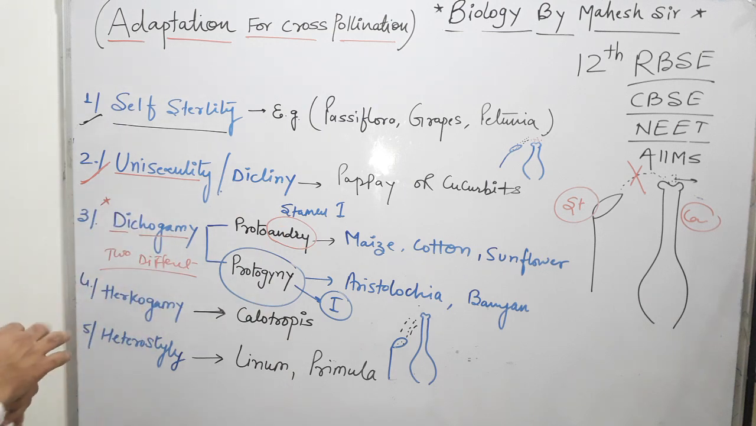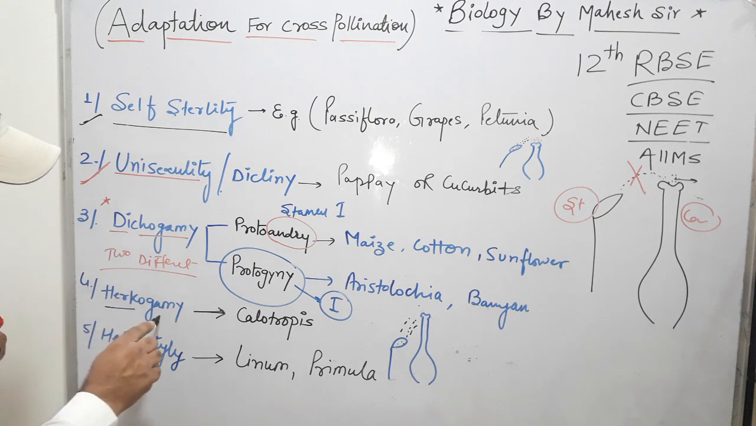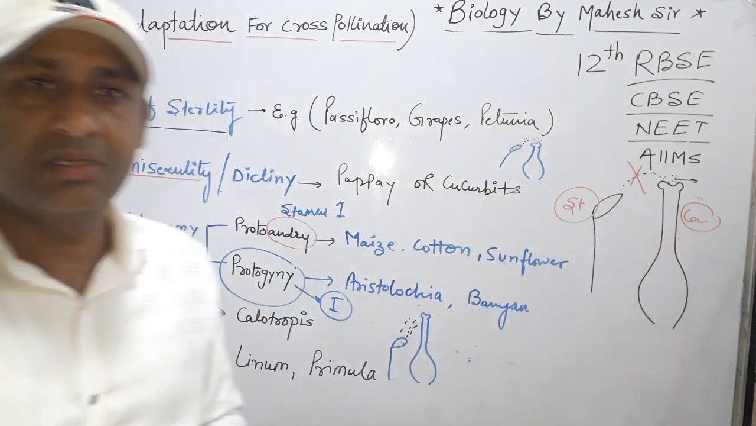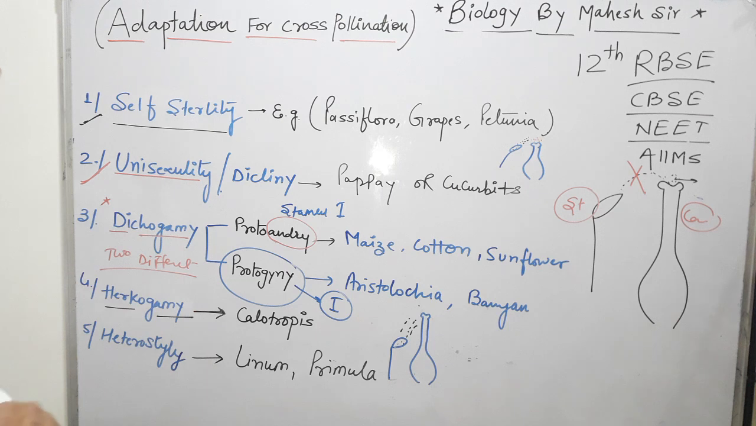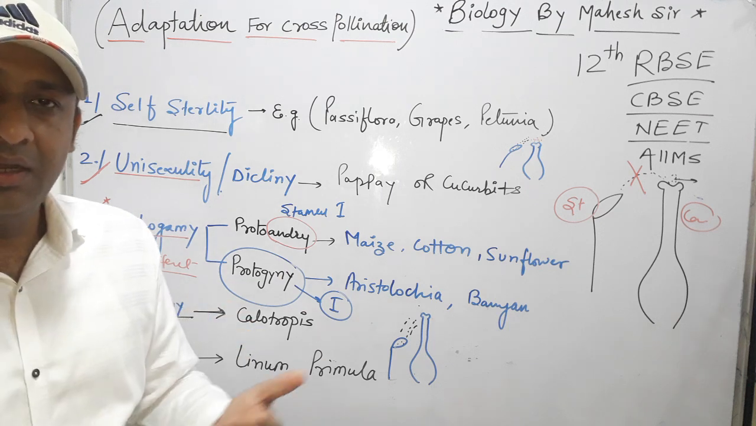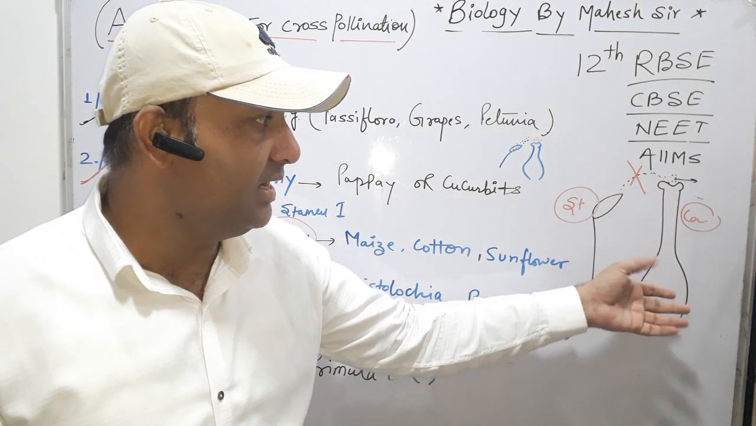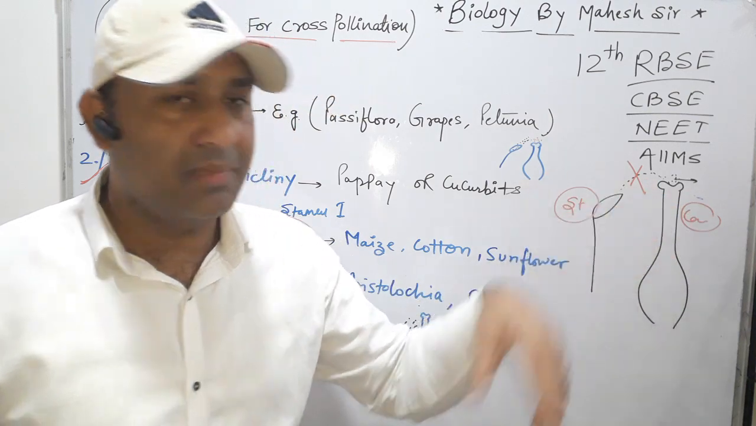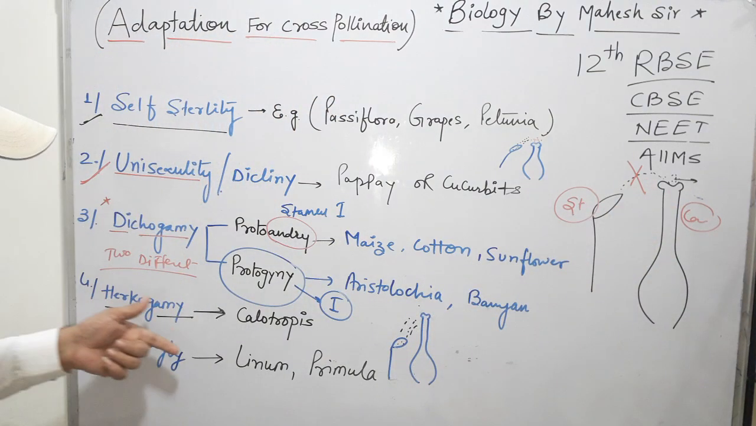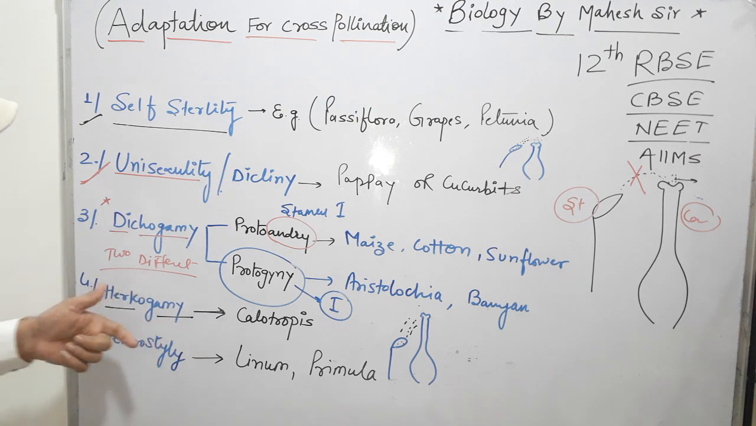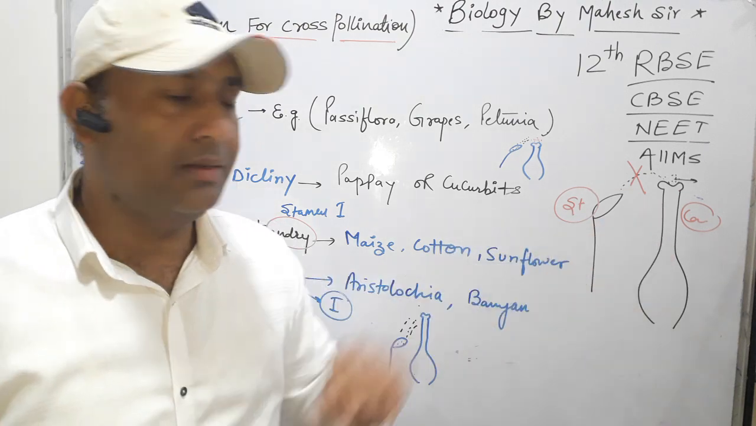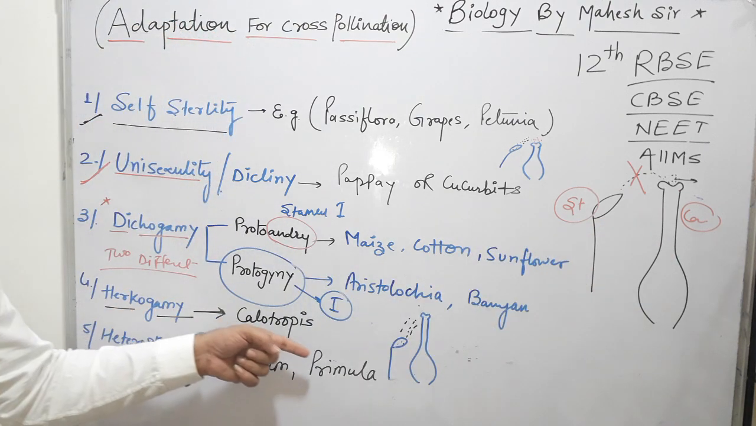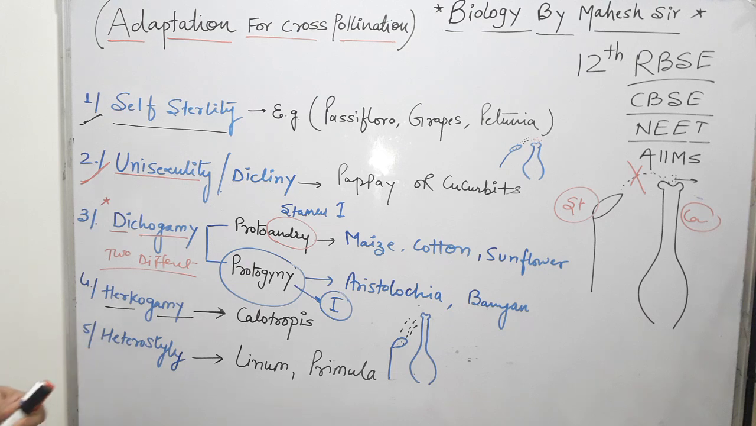Next is hercogamy. Hercogamy is the condition in which the stamen and carpel possess some structural dissimilarity. This may have many causes, such as the length of the stamen, the length of the style, the shape of the stigma, and many other reasons. Again, hercogamy means the structural difference between stamen and carpel. The example is calotropis.